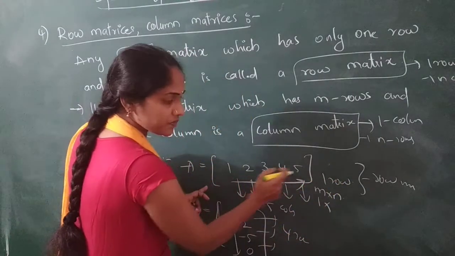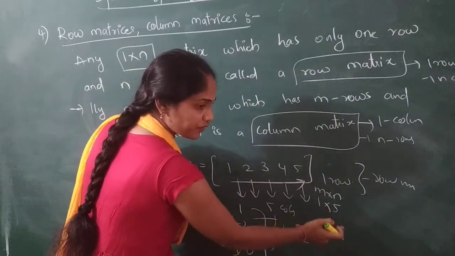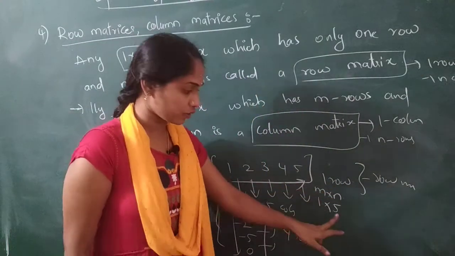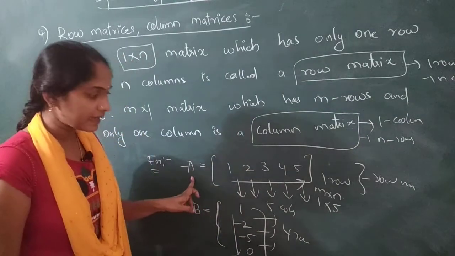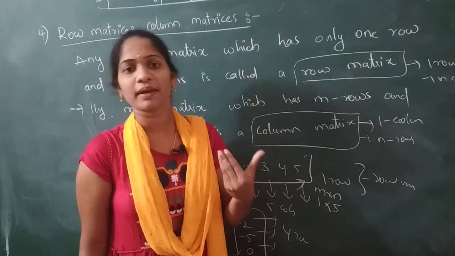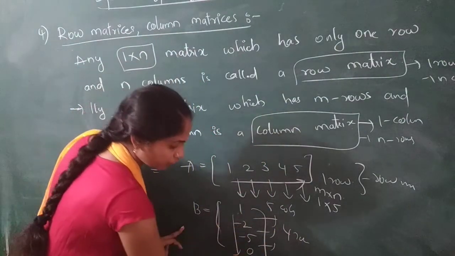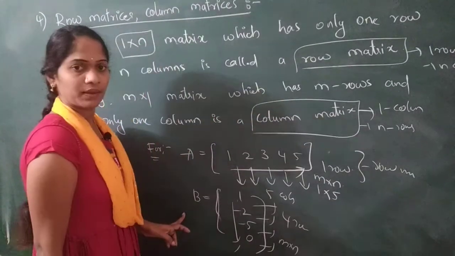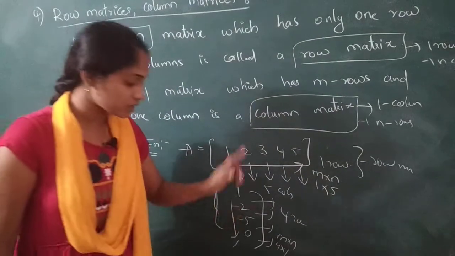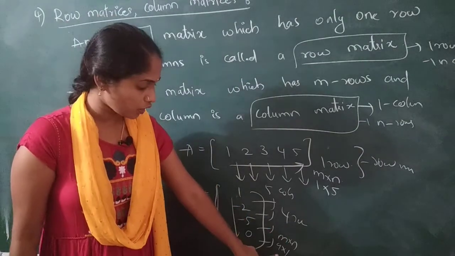And how many columns are there? 5. Now A is of order 1 cross 5, or you can say A is a row matrix of the type 1 cross 5. Have you understood? A is a row matrix of the type 1 cross 5 or a 1 by 5 matrix. Or coming to example B, how many rows are there? 1 2 3 4. That is m cross n, where m is the number of rows, 4 cross 1. B is a column matrix of the type 4 cross 1, or B is a column matrix of the order 4 cross 1.